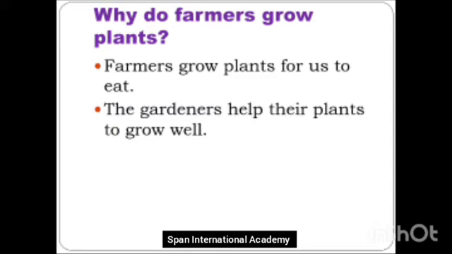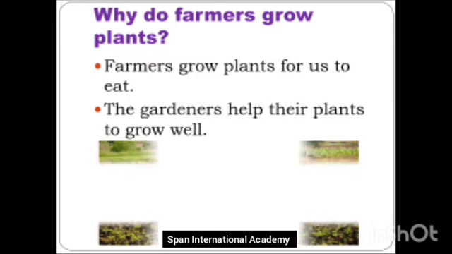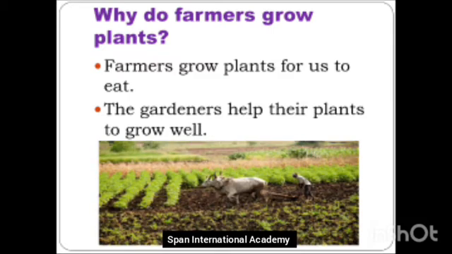And with the farmers, there are gardeners who help their plants to grow well. Now, when the farmers grow their plants, it is very important to take care of them. Yes, students? So, the gardeners are a helping hand to the farmers. They take care of their plants so that they grow well. See the picture carefully. Can you see the farmer doing the hard work in the farm? Yes. The farmers do this work for us so that we get our food and we are living a very healthy life.